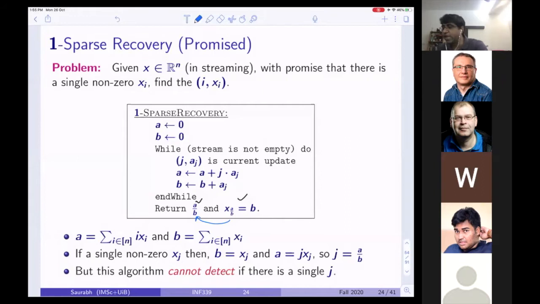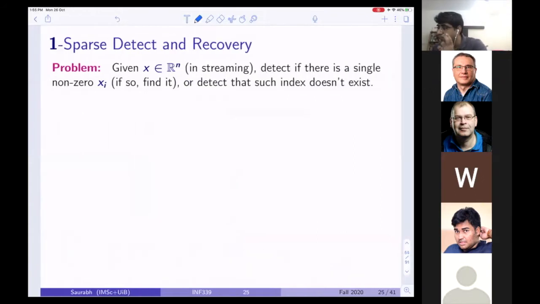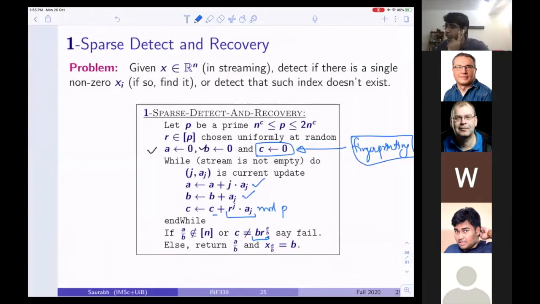If you take a random power of that, then the idea is that it distinguishes a particular coordinate with very high probability. And how did we do that? Well, this was our algorithm.